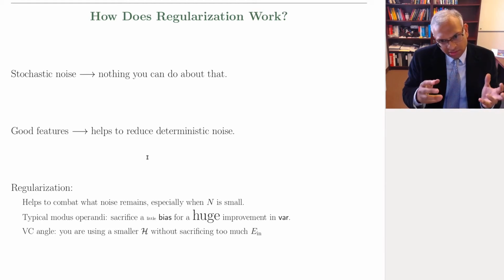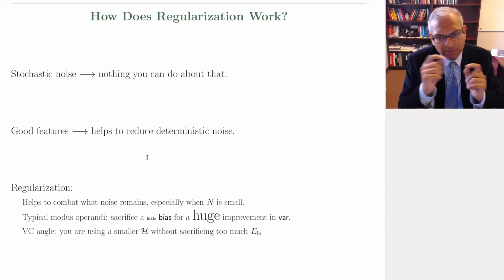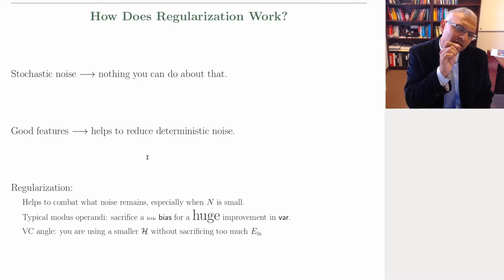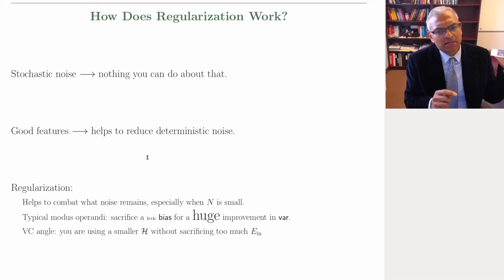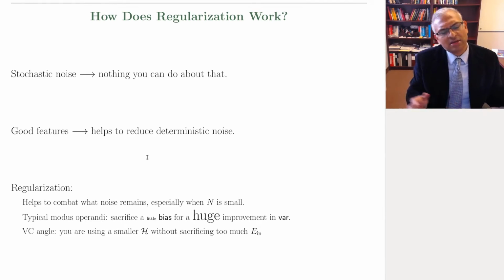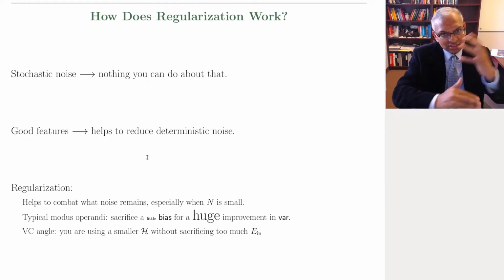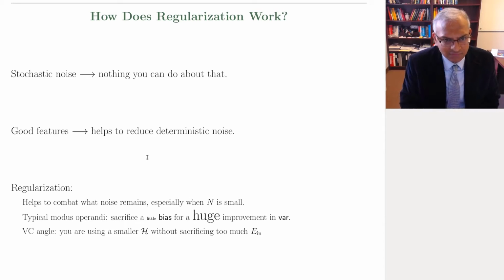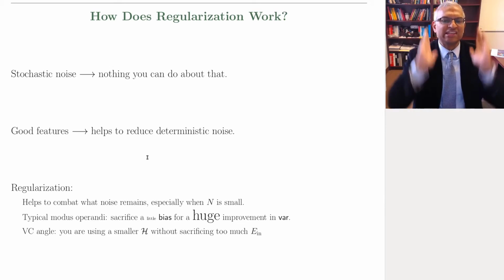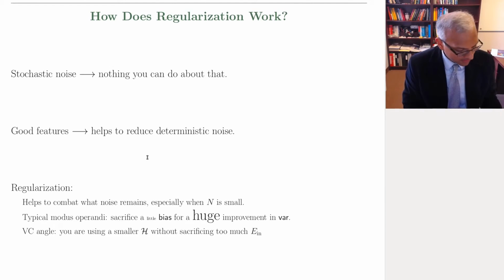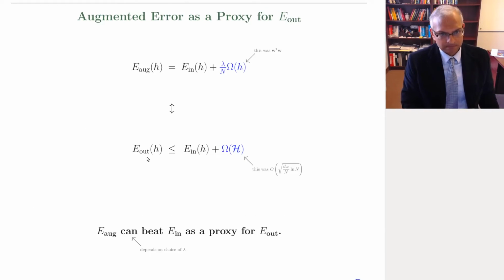Alternatively, we can view it from the bias-variance approximation-generalization trade-off. Regularization sacrifices a little bit of bias for a huge improvement in the variance. But if that huge improvement in the variance comes at the expense of a huge bias, huge underfitting, then it may not be useful. So these are the trade-offs that exist in regularization. But one thing that is for sure, it is absolutely necessary because there's always noise in the data, stochastic and deterministic noise. And let's conclude with the augmented error, which is what we derived today.